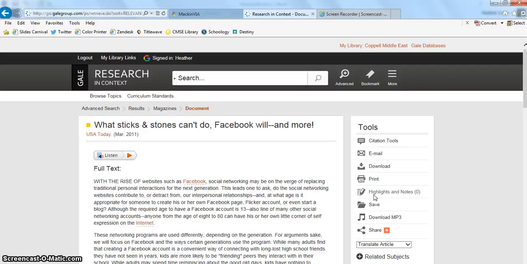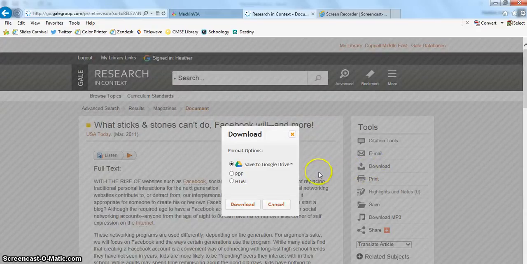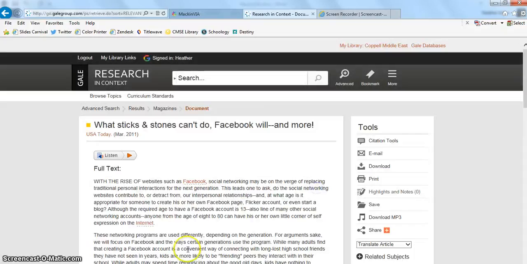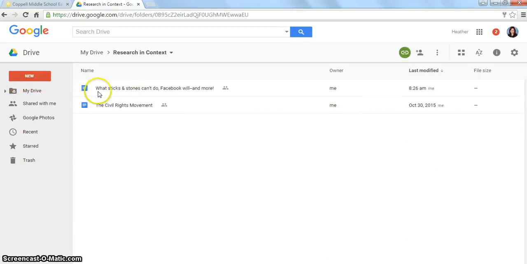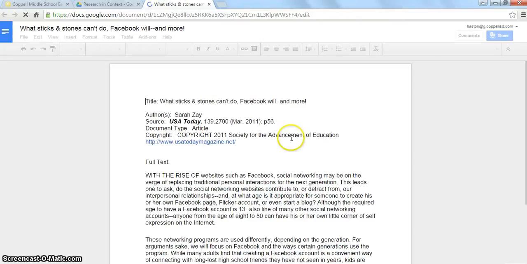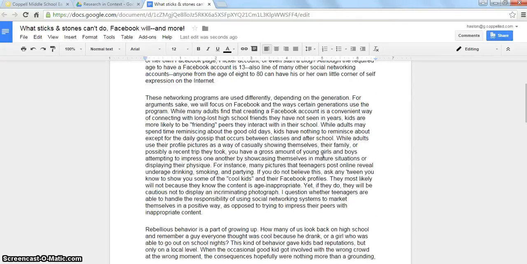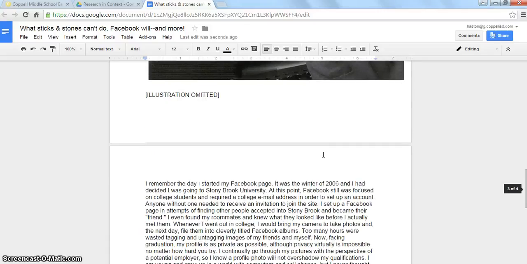Well, the feature I want to look at more closely is the download feature. Because I made sure I was signed in to my school Google Drive, I have this as an option, Save to Google Drive. I'm going to download this article to my Google Drive. And once I go to my school Google Drive, I'll now see a folder called Research in Context. This is the name of the database I was in. I'm going to open that folder, and that article I was just looking at in the database is there. It's now a Google Doc. I can do some highlighting, some note-taking. I can do all sorts of things.